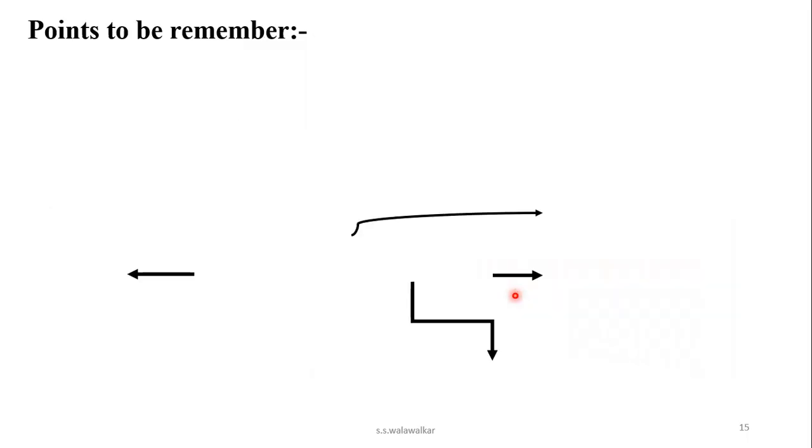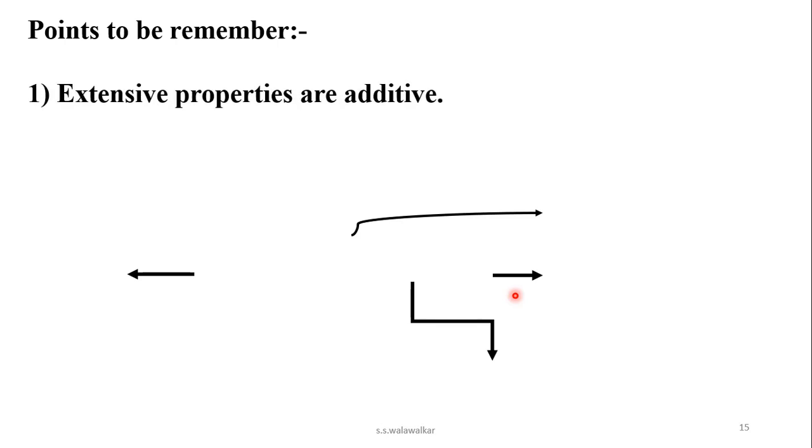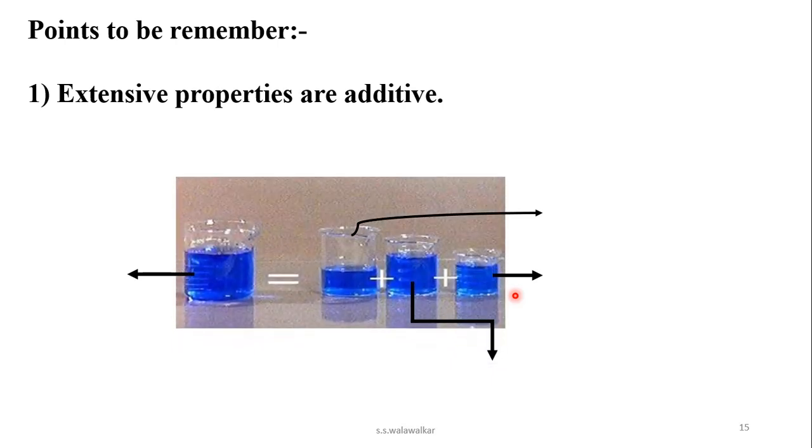Now the next part: if you want to distinguish these properties, then you have to remember 4 points. And in entrance exams, many times questions are asked on these extensive and intensive properties. So to identify extensive and intensive properties, you have to note down these points. The first point you have to remember is that extensive properties are additive properties. That means, see here.